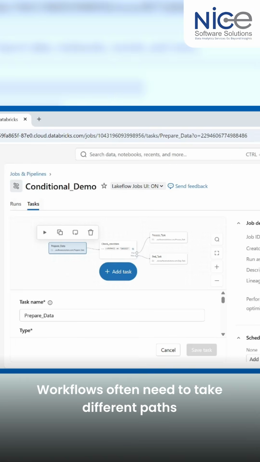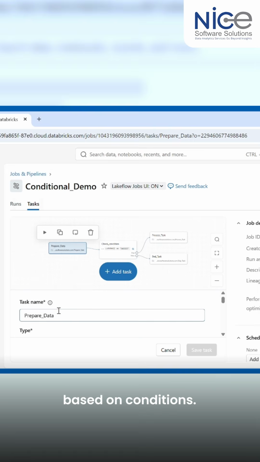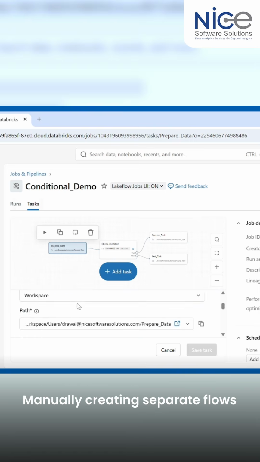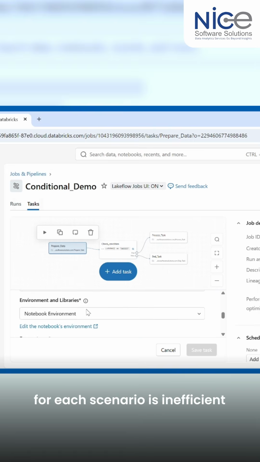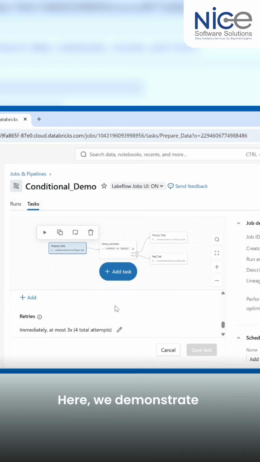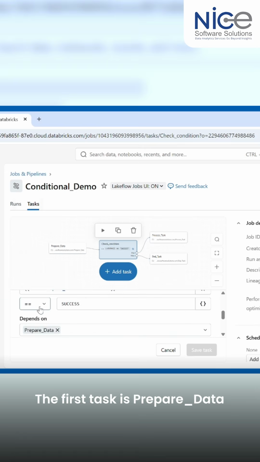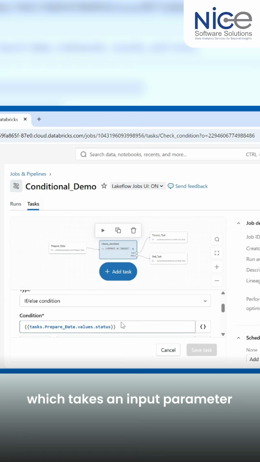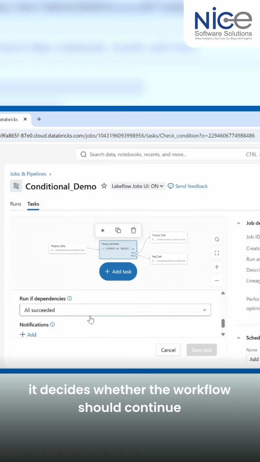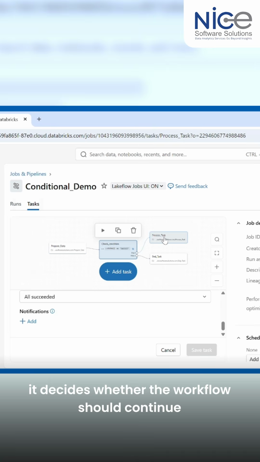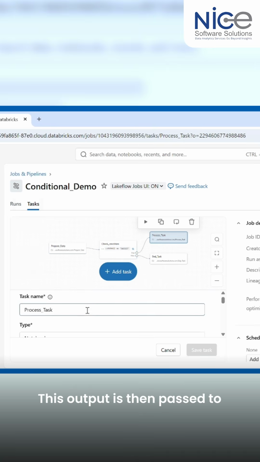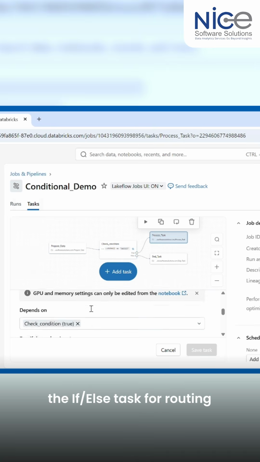Workflows often need to take different paths based on conditions. Manually creating separate flows for each scenario is inefficient. Here we demonstrate how an if-else task can dynamically route execution. The first task is prepare data, which takes an input parameter. Based on this input, it decides whether the workflow should continue. This output is then passed to the if-else task for routing.